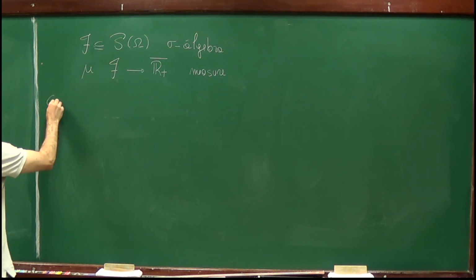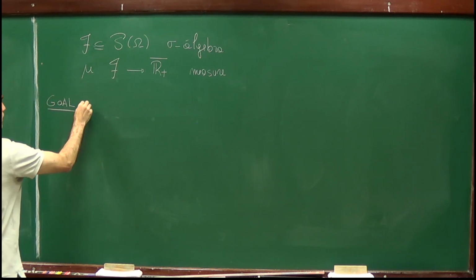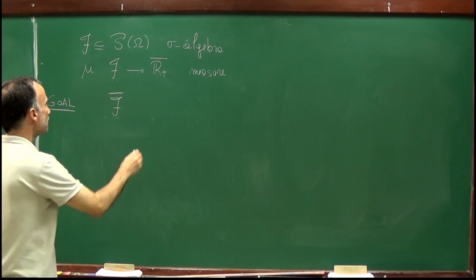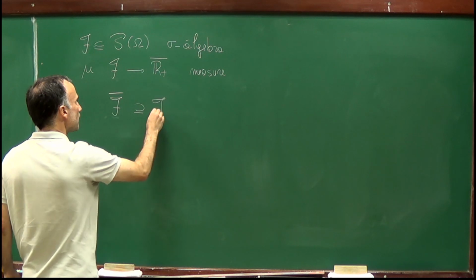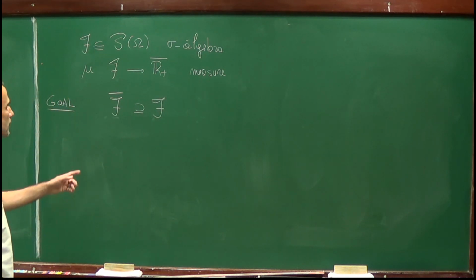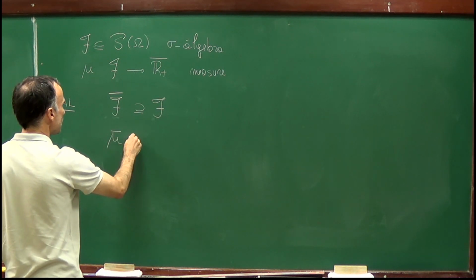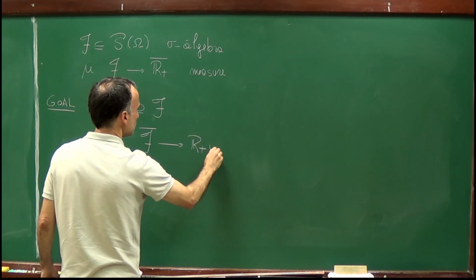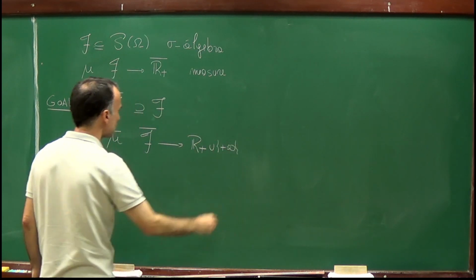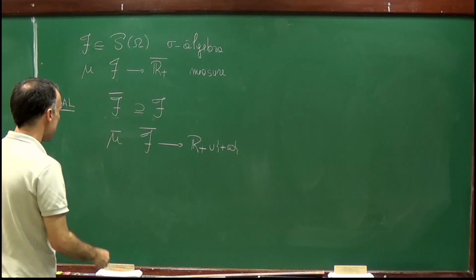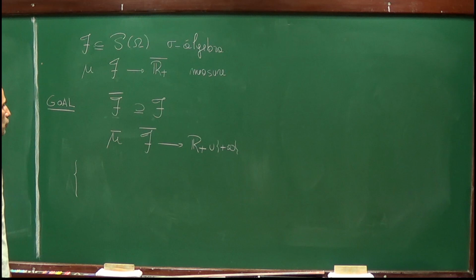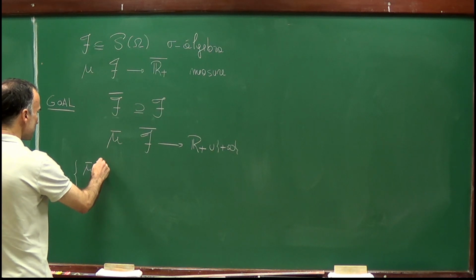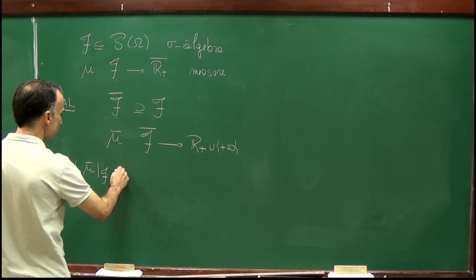And our goal is to define a sigma algebra F bar, which contains F first, and then define mu bar, which is defined on F bar, and show that mu bar has two properties. The first one is that it's an extension of mu, so that mu bar restricted to the sigma algebra F is equal to mu.